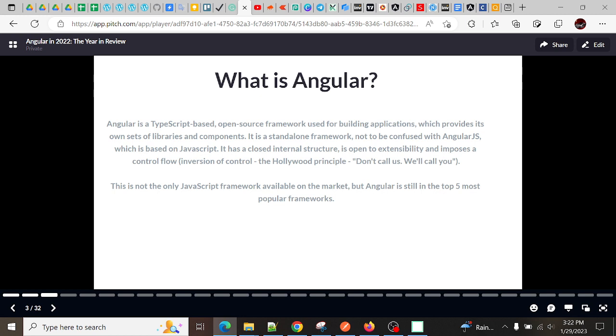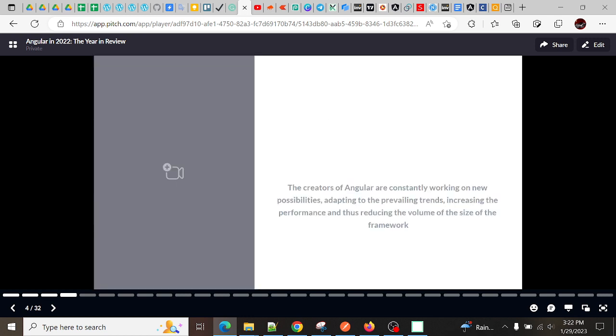This is not the only JavaScript framework on the market, but Angular is still in the top 5 most popular frameworks. Among client-side frameworks we also have React, Ember, and Vue.js, and all of them are good, but React is a library and Angular is a total framework, so it provides its own set of libraries. Because of this, it is a good framework, and the maintainability in Angular is good. So here we learned about Angular.